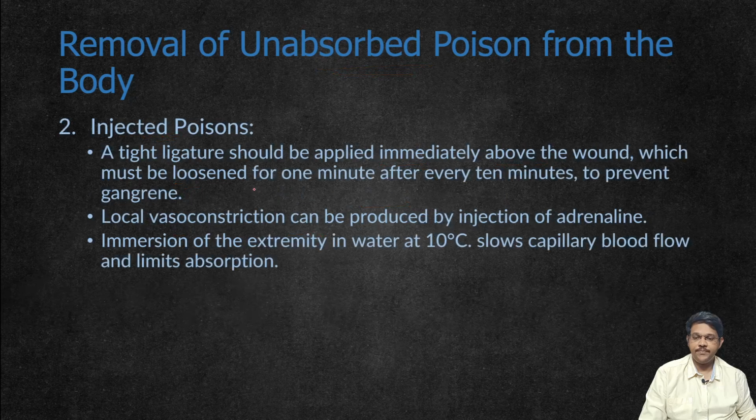Next, if the poison is an injected poison, like given by injection or by snake bite, in those conditions a ligature can be applied above the wound, which must be loosened every few minutes to prevent gangrene formation. Local vasoconstriction can also be produced by giving adrenaline or immersion of the extremity in water at 10 degrees centigrade, which slows the capillary blood flow and limits the absorption of poison in case of injected poisons.